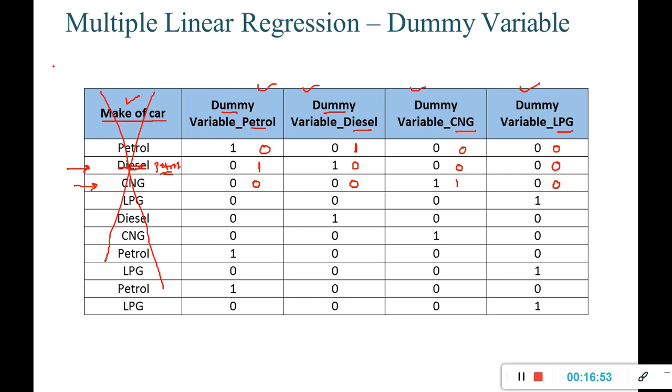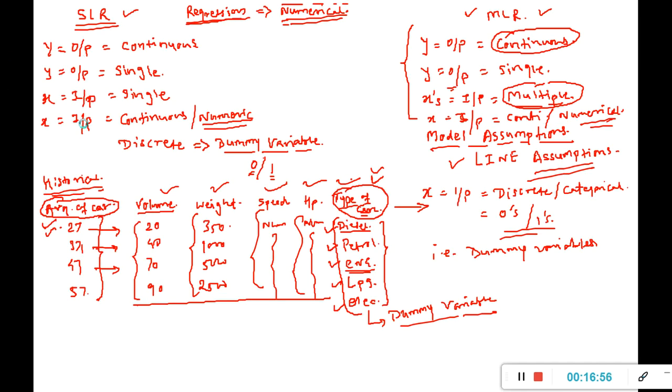So now my new data will look something like this.